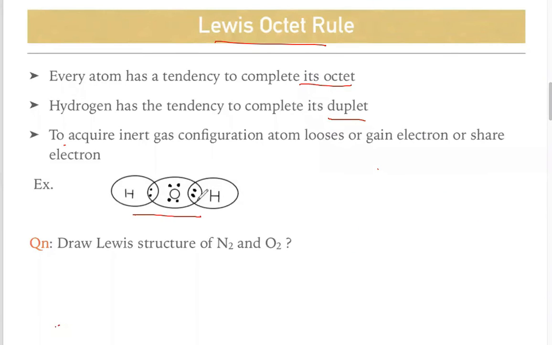This is the Lewis dot structure of the water molecule: oxygen and 2 hydrogens. This one is oxygen and 2 hydrogens.